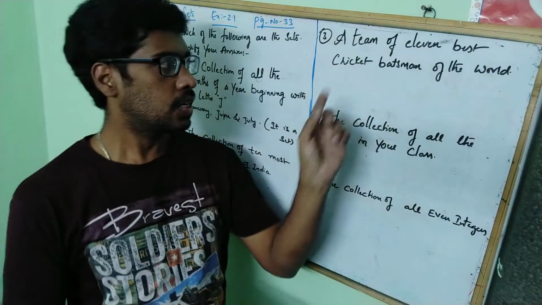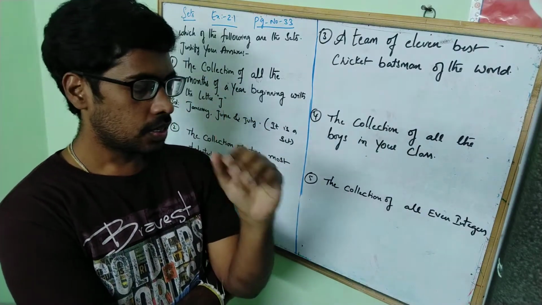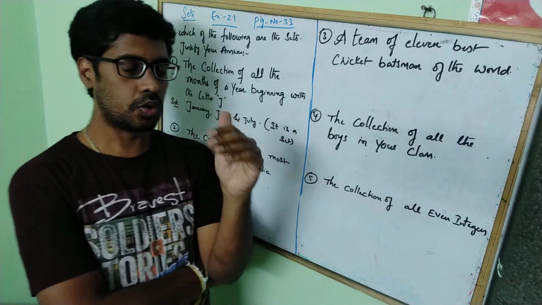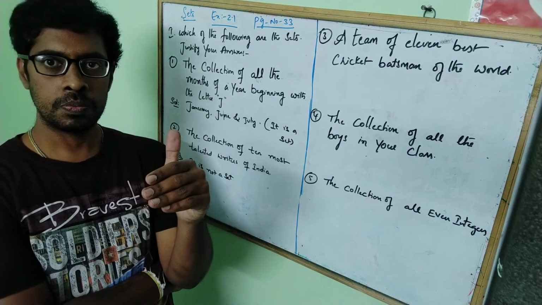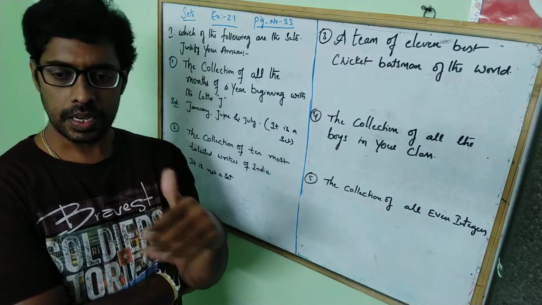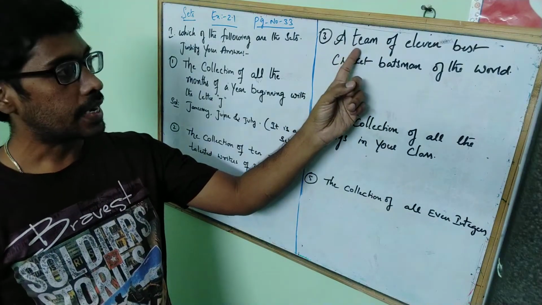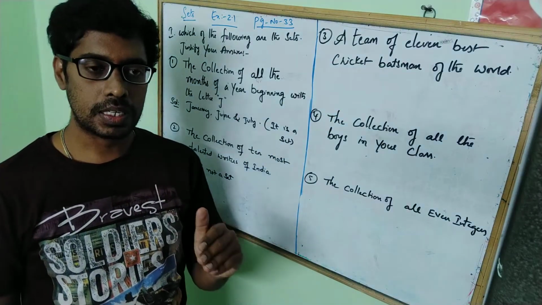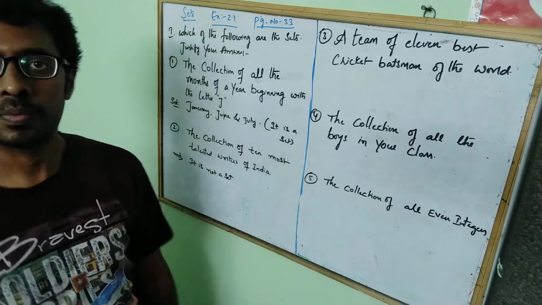coming to the third question, guys. What is given? A team of 11 best cricket batsmen of the world. See, this is similar to the previous question, the writers question, because we cannot say that the batsman is best forever. It will differ every season. They are asking a team of 11 best cricket batsmen of the world. So a team will always be changing the batsmen. Therefore, it is not a set.